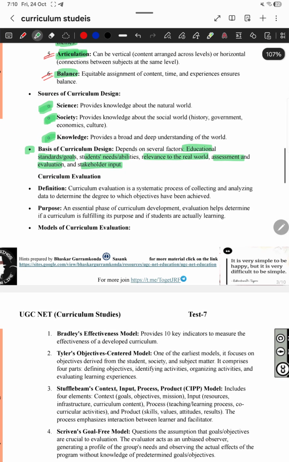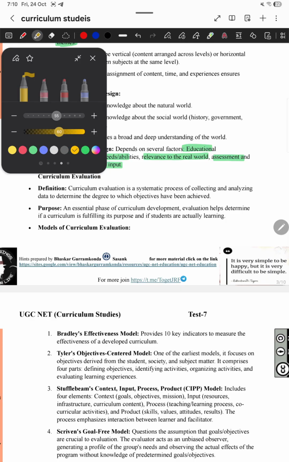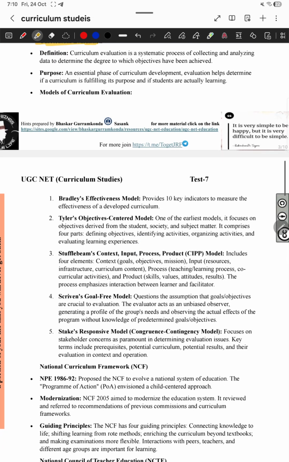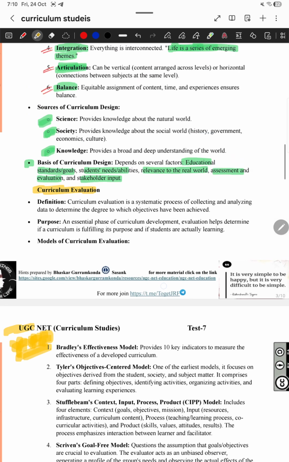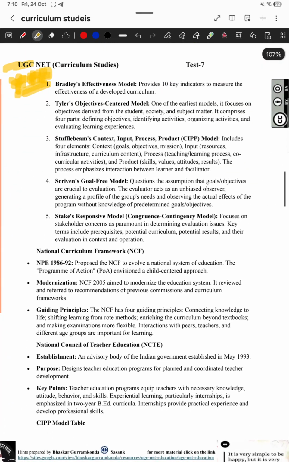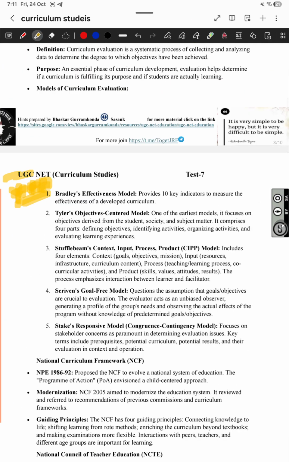And next comes the curriculum evaluation. It is very brief. You must understand that this is happening in a very brief manner, so we can go through it in detail afterwards. Curriculum evaluation models are very, very important. Curriculum development models and curriculum evaluation models, you have to see in that perspective. There are different kinds of curriculum evaluation models, you must understand.